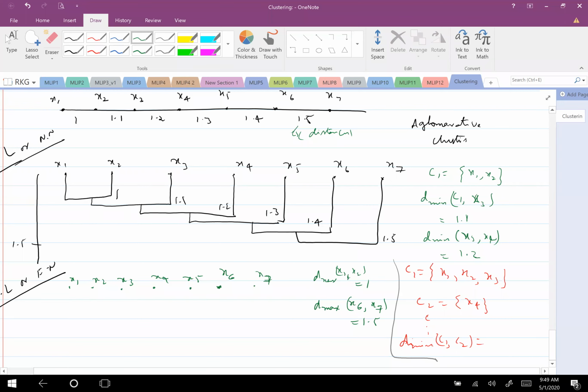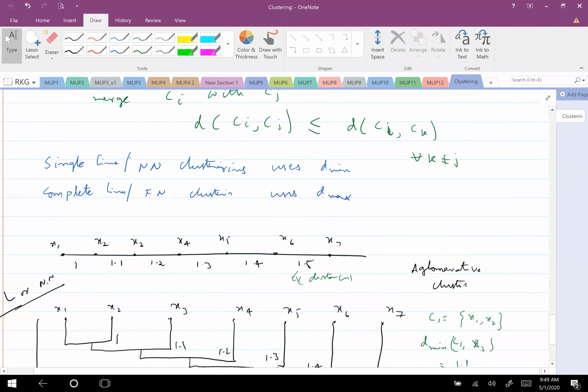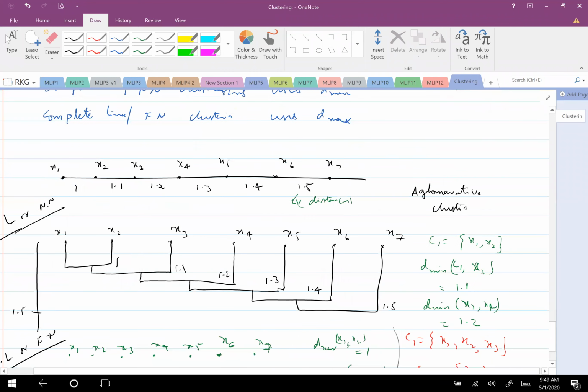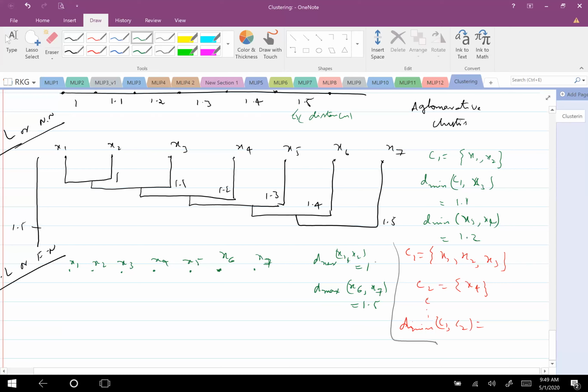So which one should I cluster? What is the rule of clustering? The rule of clustering is: cluster the two clusters when the distance between them is smaller than the other distances. This distance may be through Dmax or Dmin, it doesn't matter for me. Only until I find the distance does max or min matter. Once I find the distance, I will cluster only the minimum distance ones among all these possible distances. So which one should I cluster now? X1, X2. Yes, I will cluster X1 and X2 now.